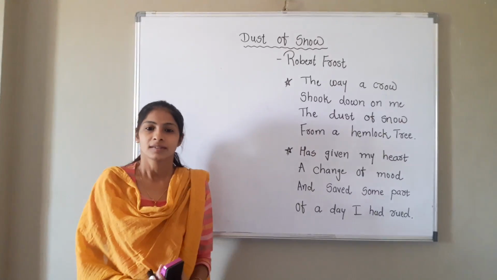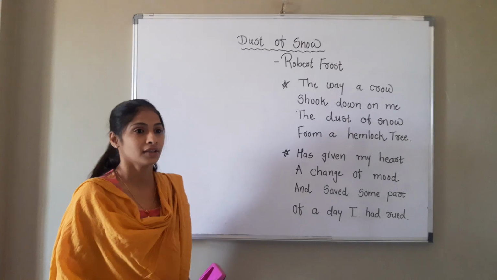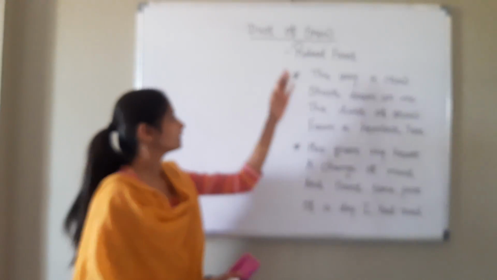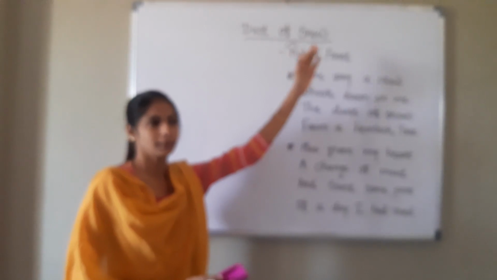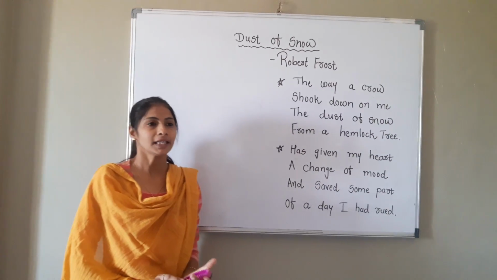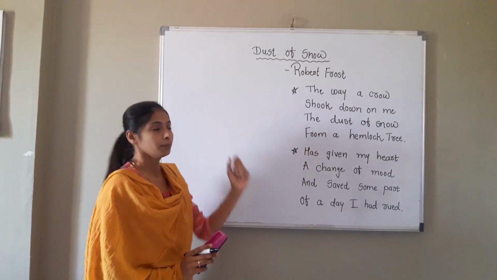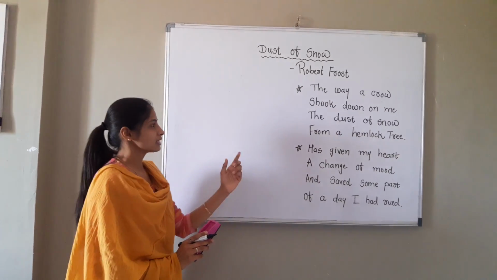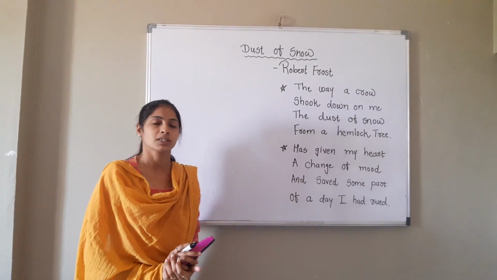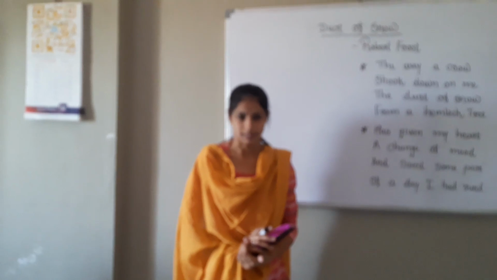Hello students, today we are going to learn the first poem from your textbook First Flight. The title of this poem is The Dust of Snow, written by Robert Frost. In this poem, we will discuss main important points. First of all, I will tell you about the poet. Second, I will give you the summary of the poem, the explanation of the poem with its word meanings, and at last we will discuss the poetic devices.